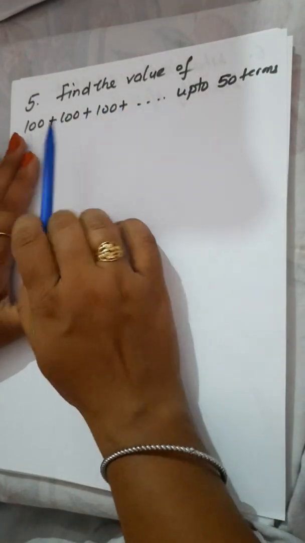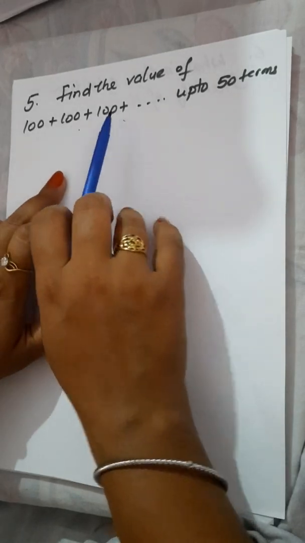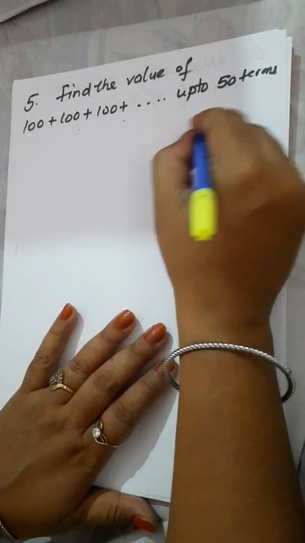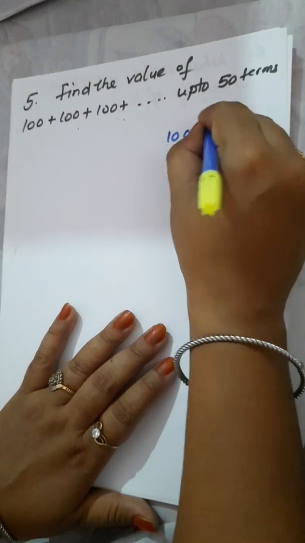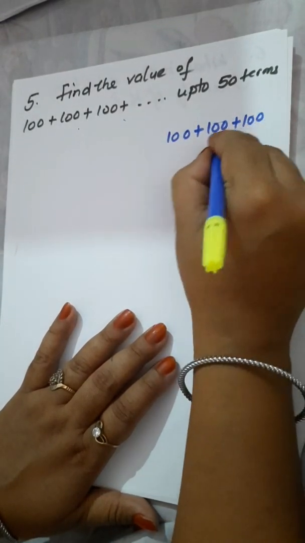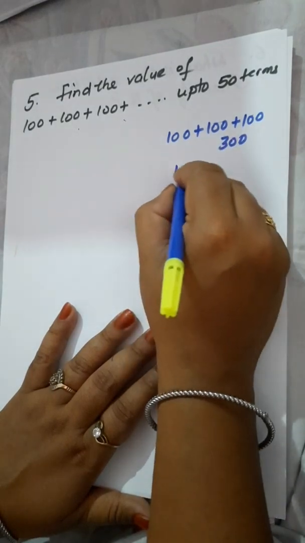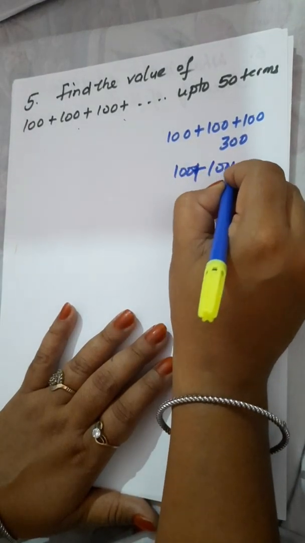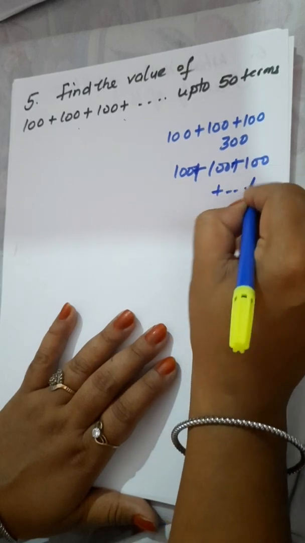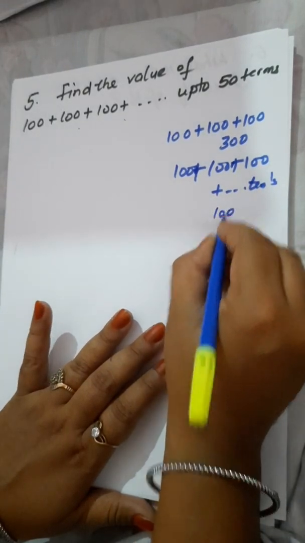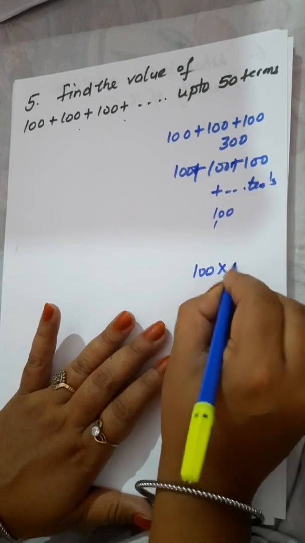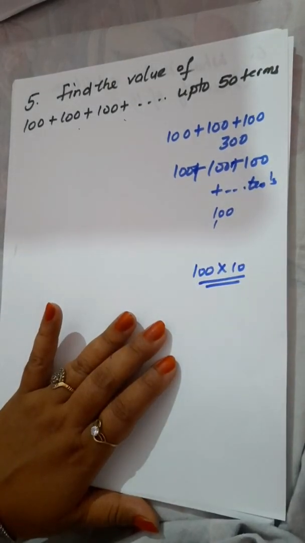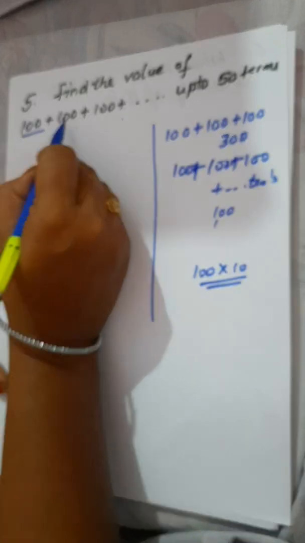Now next we have question number 5. We have to find the value of 100 plus 100 plus 100 up to 50 times. Suppose you have to add 100 3 times. So you will get 300. If you have to add 100 10 times, instead of writing 100 10 times, you will write 100 multiplied by 10. Similarly, you have to add 100 how many times? 50 times. So I will write 100 multiplied by 50.